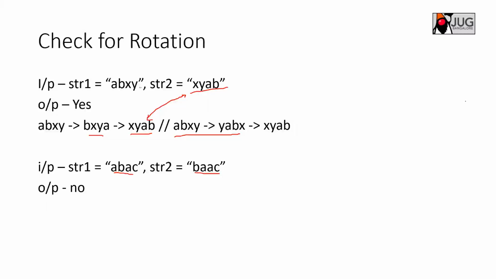Let's see, a, b, x, y is there, and you are trying to search for this. If it comes first, then you will get an exact match, but this has to be rotated three times to get a match. So it may go like that.